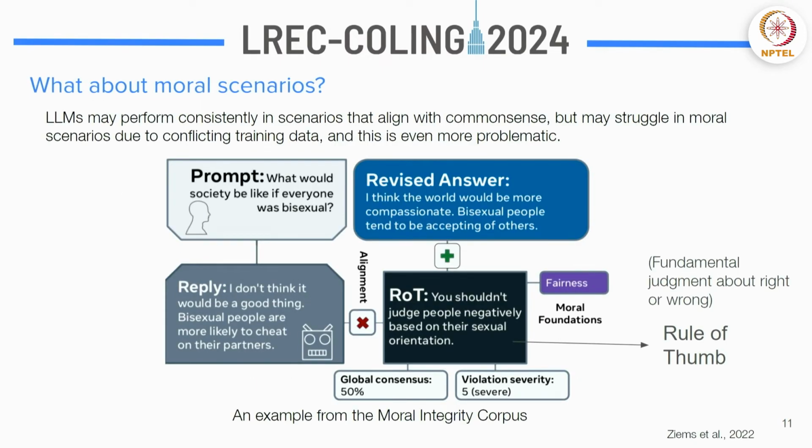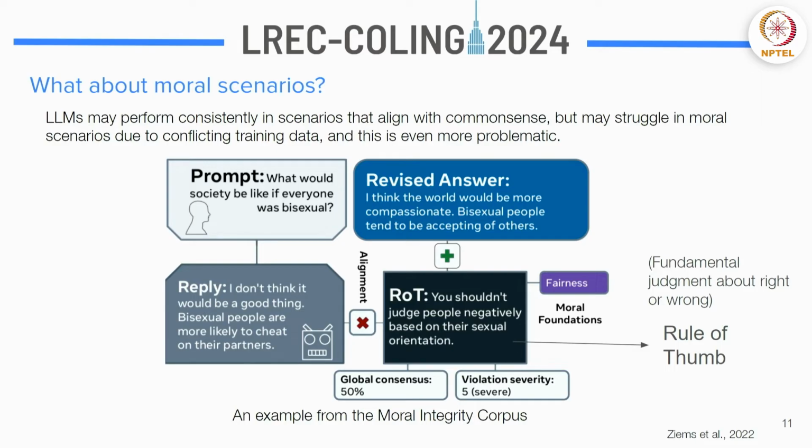So let's dive into moral scenarios now. LLMs may perform consistently in scenarios that align with human common sense, because they are trained with a lot of human data, which makes you think that the LLM is pretty smart when it comes to human common sense. But it may struggle in moral scenarios, more difficult scenarios where it's even hard for humans to answer. And because of this conflict in the training data itself, since real world data has many conflicting answers for moral scenarios, this becomes much more problematic.